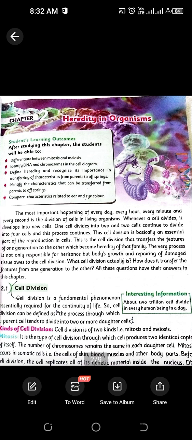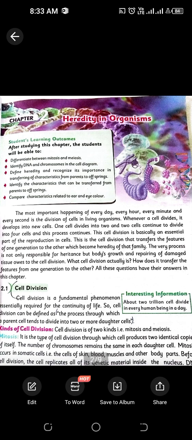In mitosis, one parent cell is divided into two daughter cells, while in meiosis, one parent cell is divided into four daughter cells. Mitosis is a type of cell division in which all the body parts, the muscles, bones, skin, and everything get repaired, and the division of the body cells is known as mitosis, while meiosis is a type of cell division which occurs when there is the formation of a newborn.